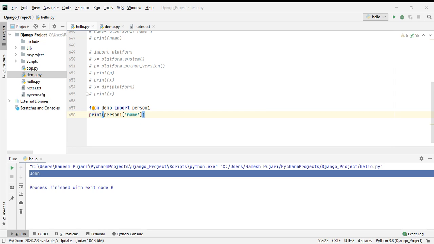The next one is IndentationError. As I told you, Python follows indentation for the code, which is a format where we have to use spaces for the indentation. If correct indentation is not given, it will give an indentation error.